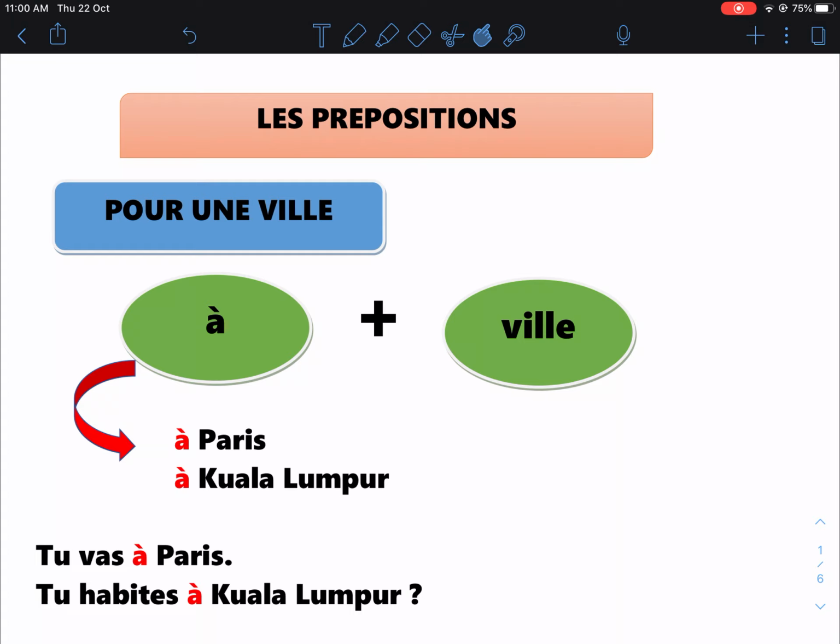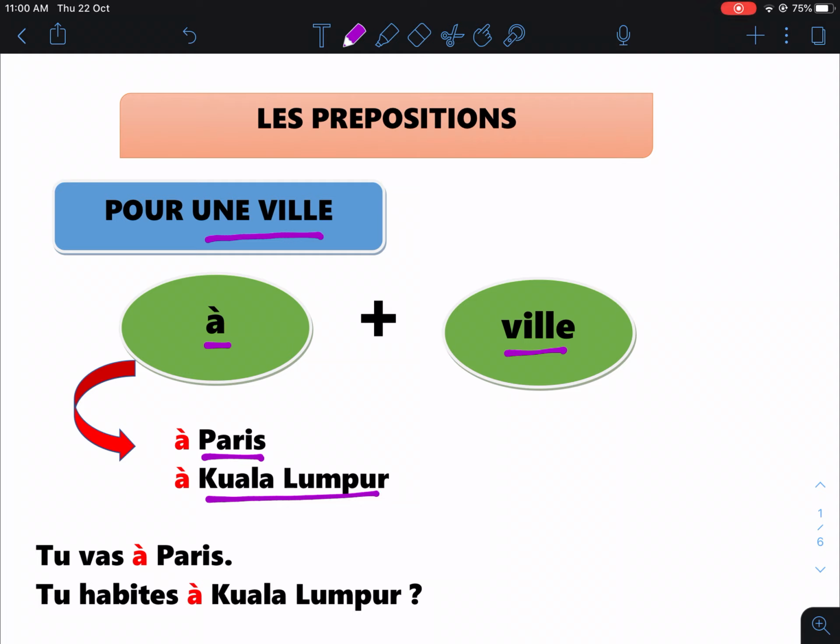The first preposition is à. You have here à. Okay? So this preposition is used pour une ville. Une ville is a city. Okay. You have two examples here. You have Paris and you have Kuala Lumpur.